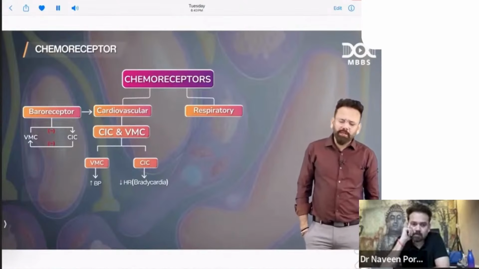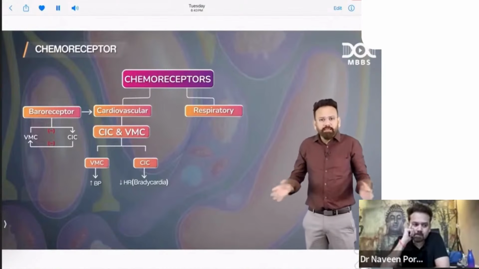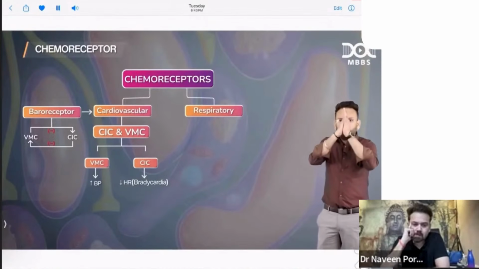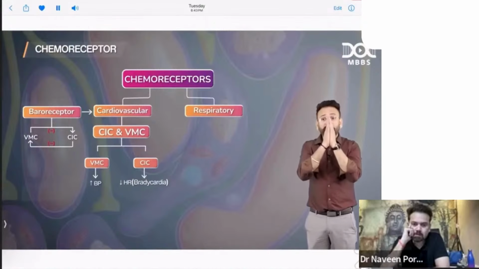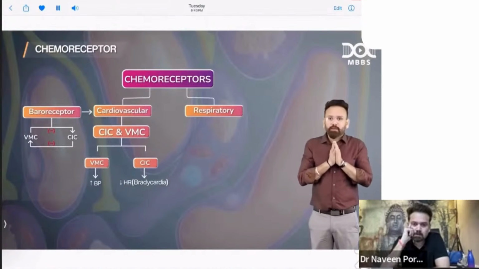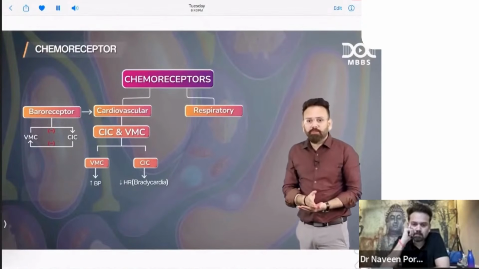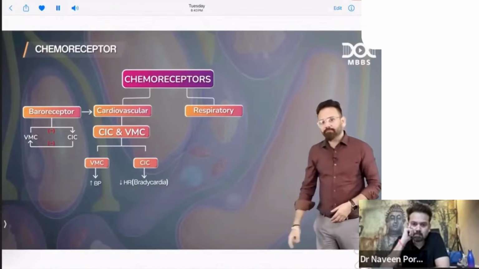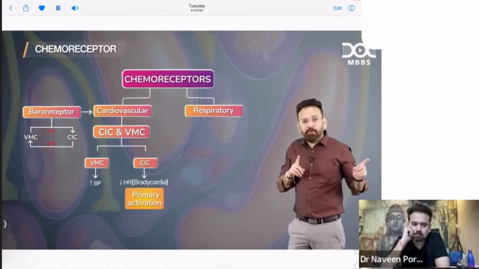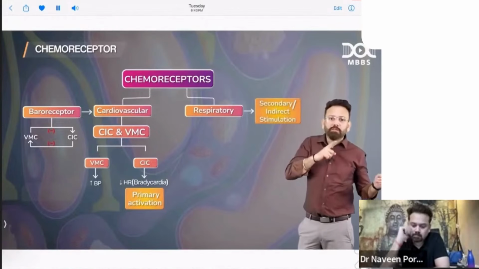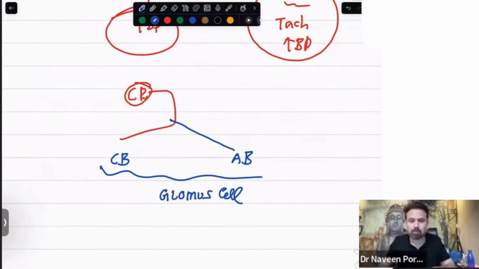They will ask you in the examination, doctor, tell me, if there is activation of CVS by the chemoreceptor, is heart rate more or less? Answer is bradycardia. Am I clear? So chemoreceptor activation on the cardiovascular system will cause bradycardia. This is the primary activation, not the respiratory. Respiratory is indirect, secondary stimulation. Okay, so I have just shown you a clip from my video.